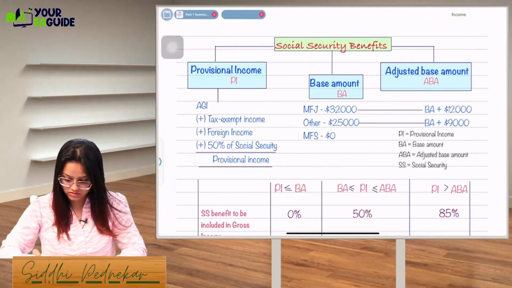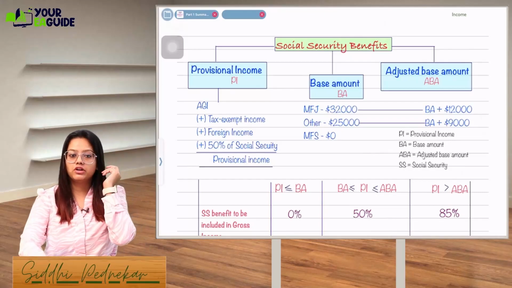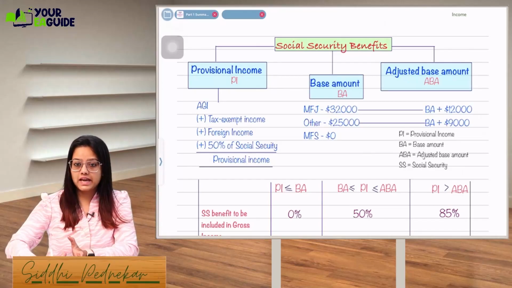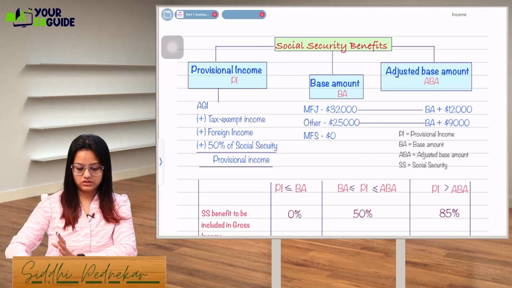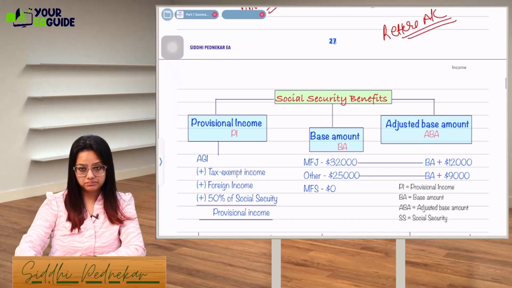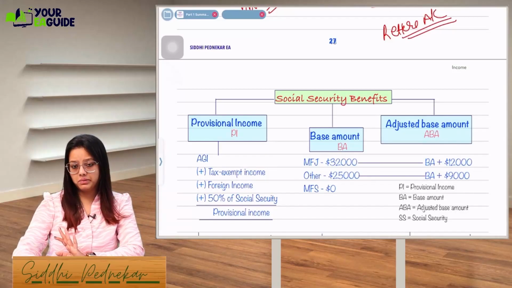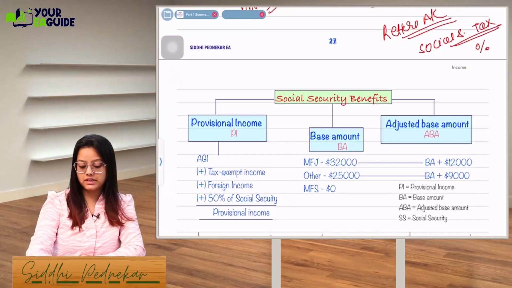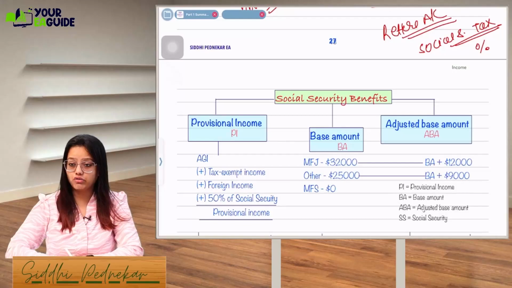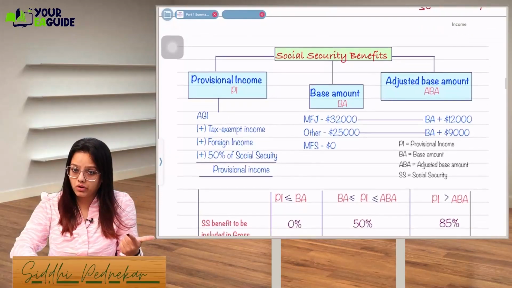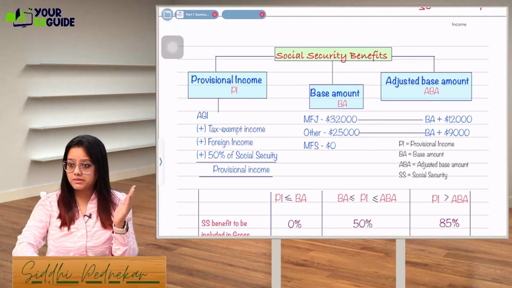Yeah, here it is. In case of Social Security Benefit, what happens? When you're earning, what the IRS expects is that you save money from your earnings. When you save money from your earnings, that is covered in your retirement account. For those who are working, you might know this: in case of Social Security taxes, a certain percentage is deducted when you receive wages. You have to pay Social Security tax and Medicare tax to the employer. When you pay this, what is the benefit?